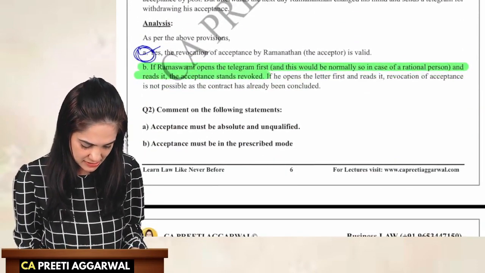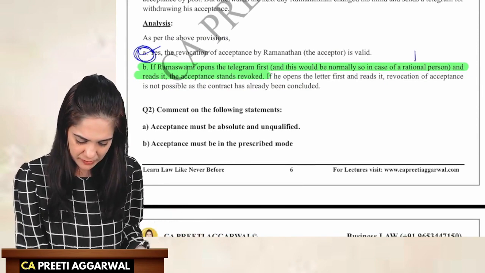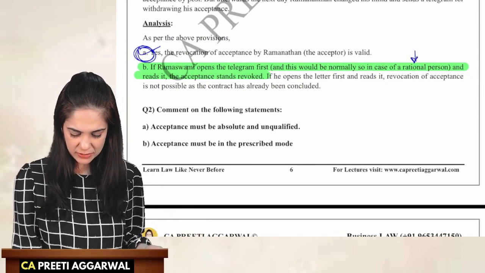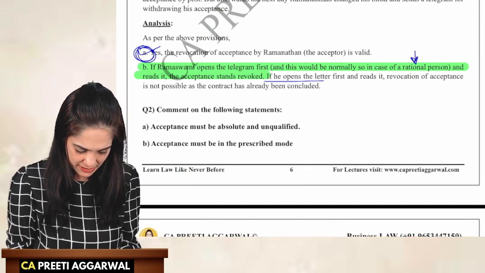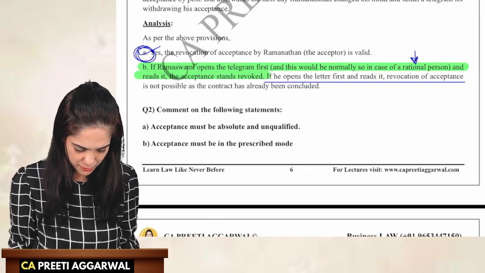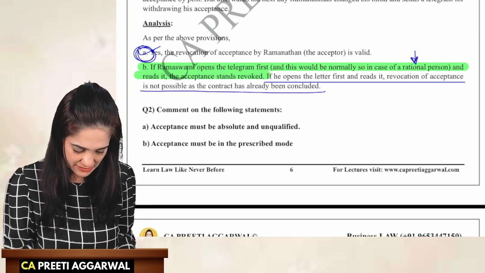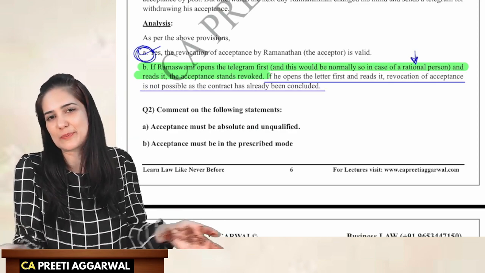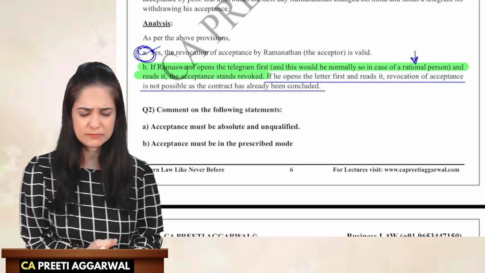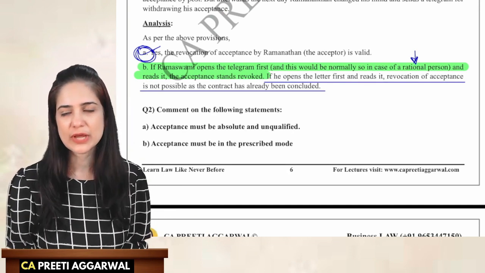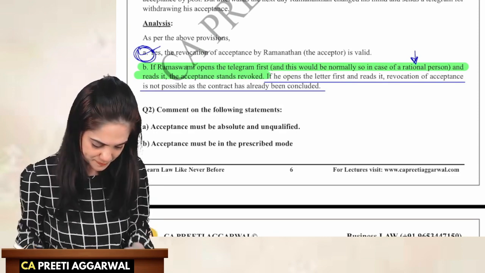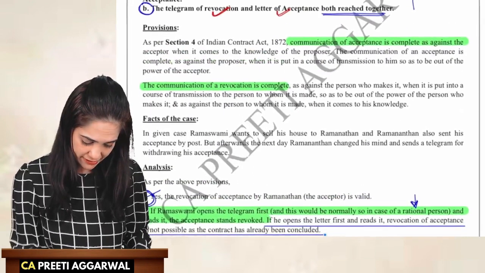So in this case, logically speaking, a rational person, a person with good judgment, will open the telegram first. If he opens the letter of acceptance first, then the revocation is not possible. But if he opens the telegram first, then the acceptance is revoked. What if he opens the letter of acceptance first? Then the offer is accepted, and the revocation will be invalid. You need to write the theory properly.